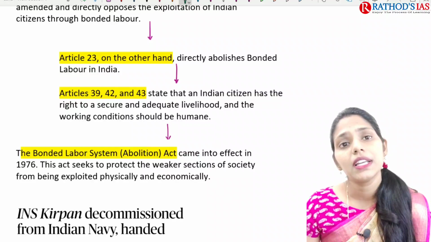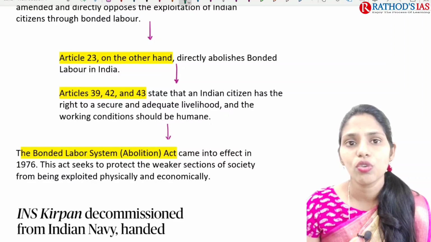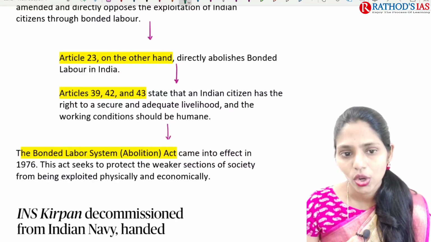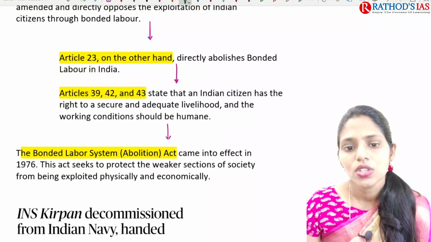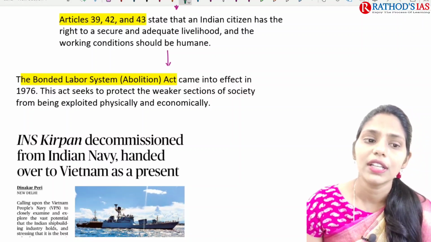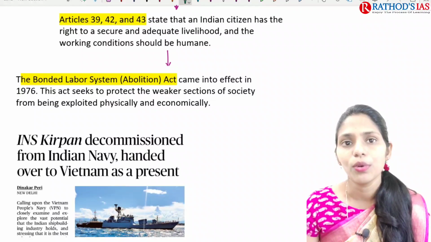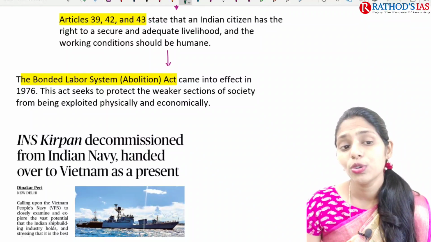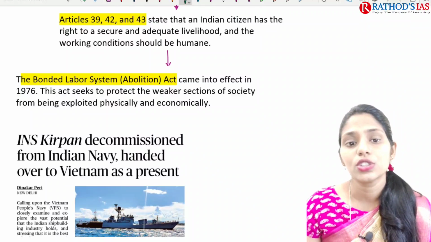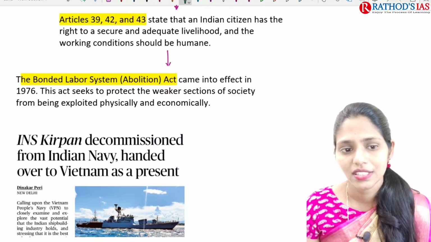And in DPSP, like Article 39, Article 42 and Article 43, which talk about the right to secure and adequate livelihood. So it is also regarding bonded labor. And we even have a law, that is the Bonded Labor System Abolition Act. That came into effect in 1976, and this act seeks to protect the weaker sections of society as well.